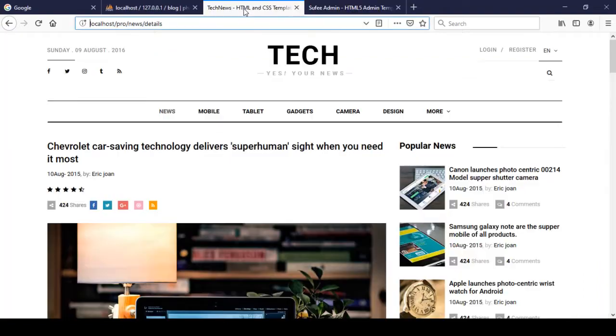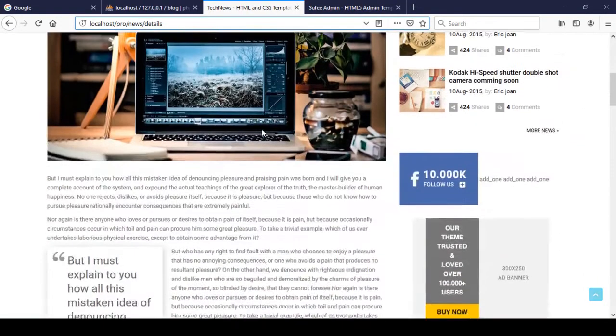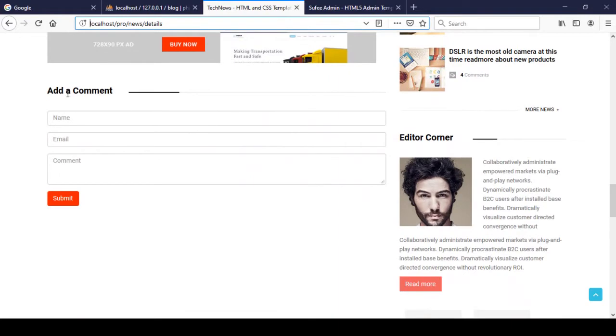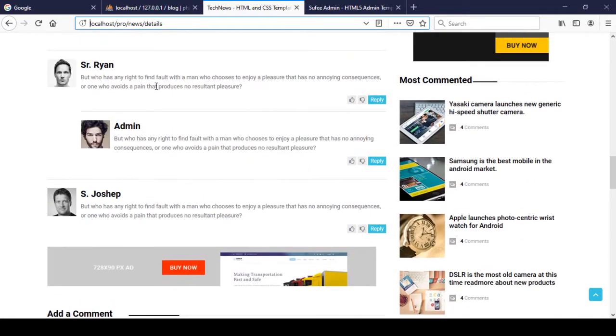If you go to our single page, that means the news details page, here you get one of the things, our reader comments. There is also an option with a name, email, and comment, and if you click on submit, then the comment will be displayed here. Before displaying that comment, these comments should be approved by the admin.